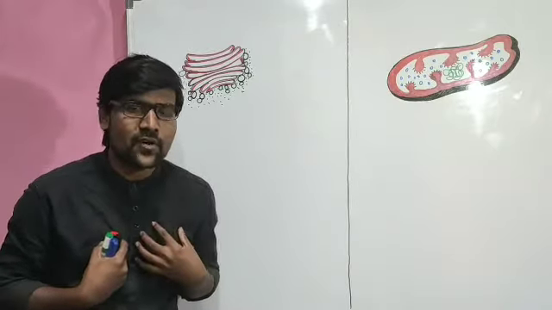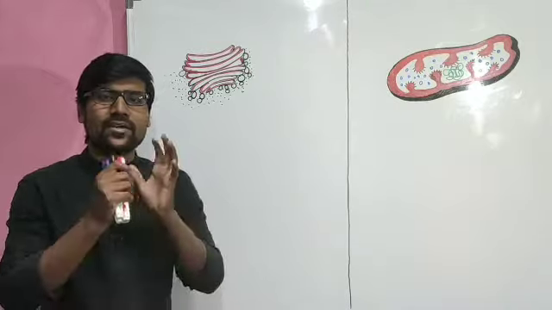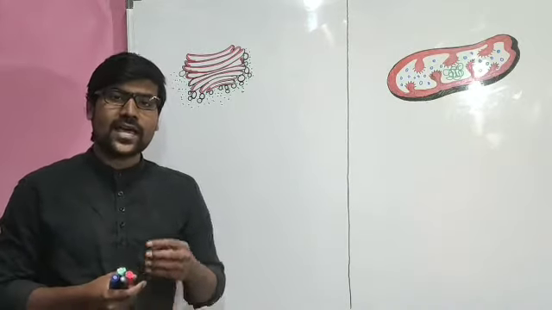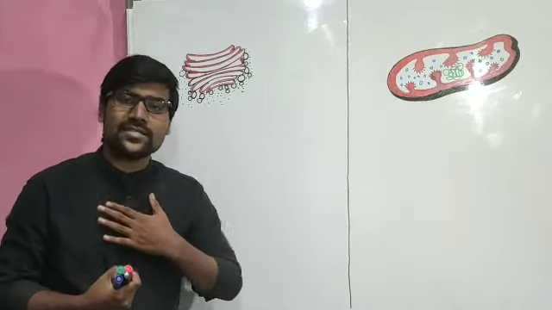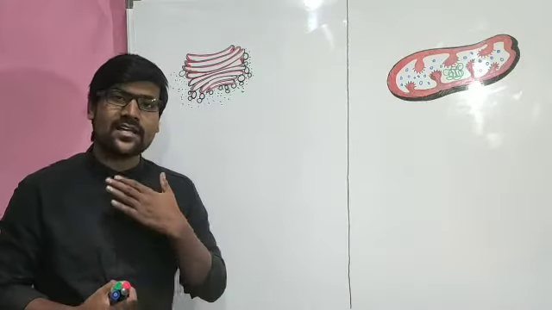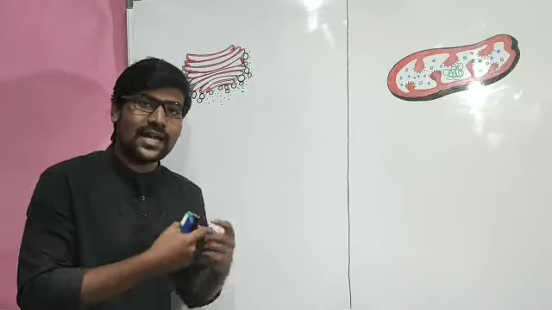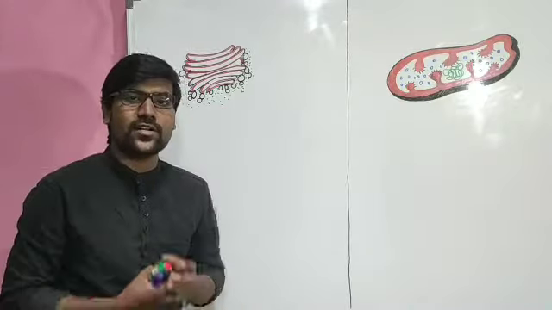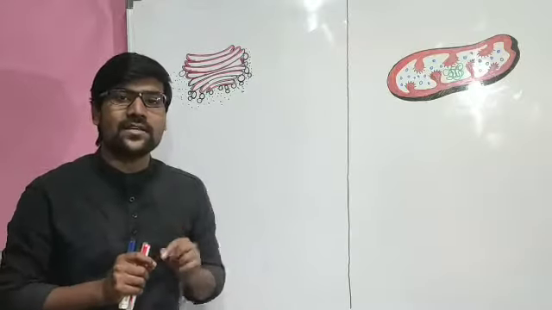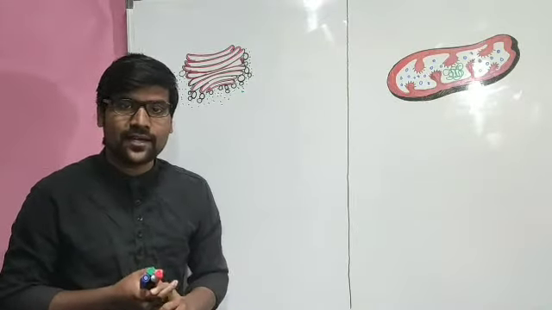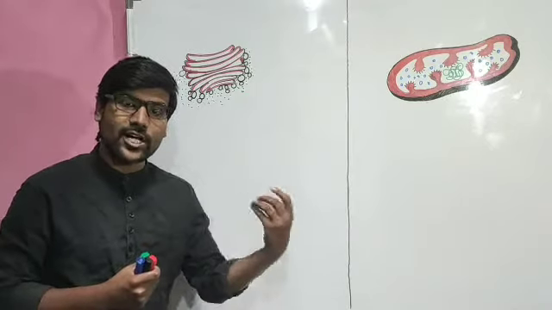Just like our system, we are having the digestive system, for example. Our digestive system is having different organs. We are having a mouth, that means a buccal cavity, an esophagus, a stomach, a large intestine, a small intestine, all together forming a system. In that sense, all the organelles together form a system, and those organelles are covered by their membranes, the endomembrane system. In that endomembrane system, majorly we observed the nucleus connected with the endoplasmic reticulum.